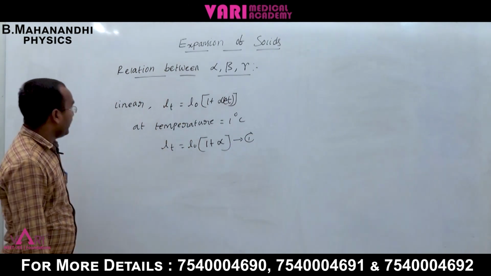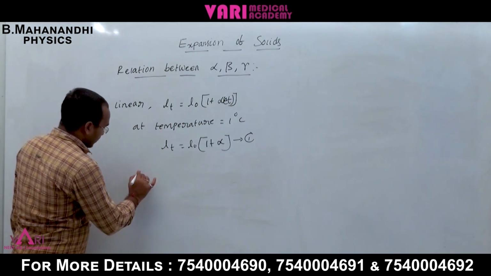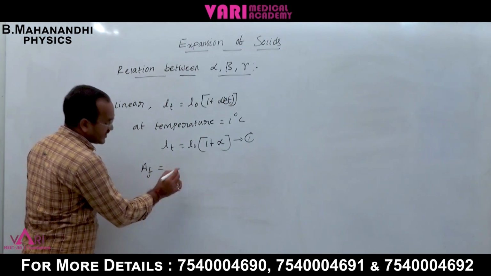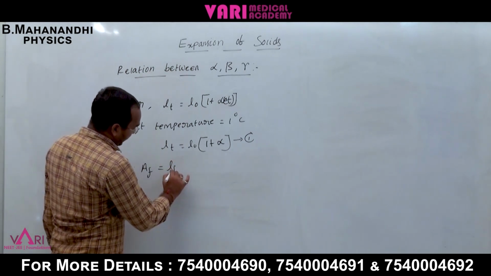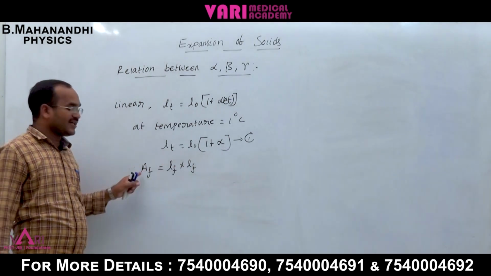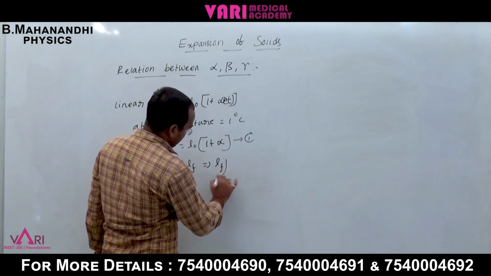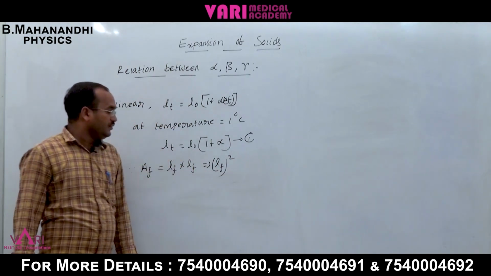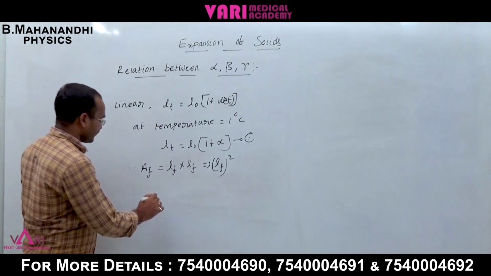Now for areal expansion, consider a square. The final area is L final into L final, length into length, so A final is LF squared.